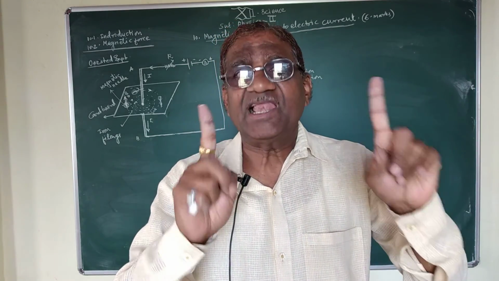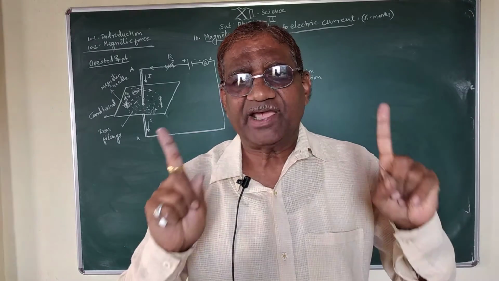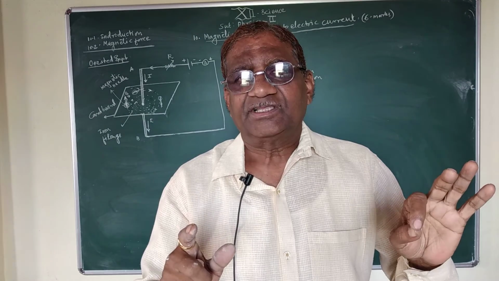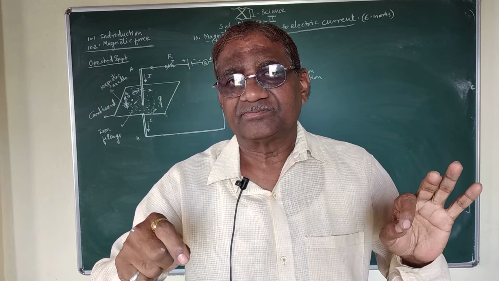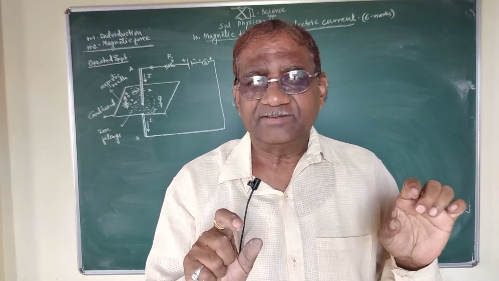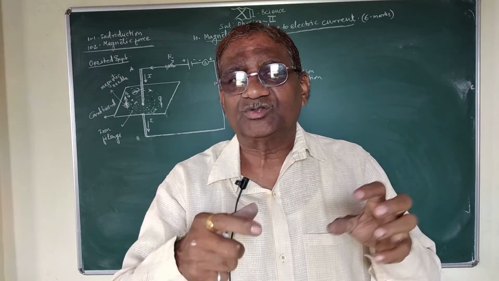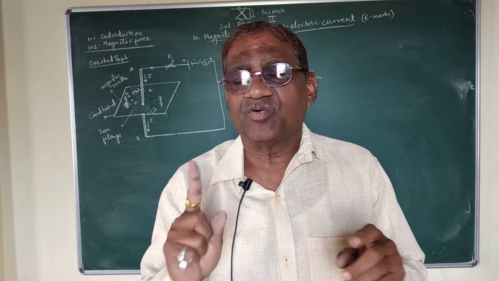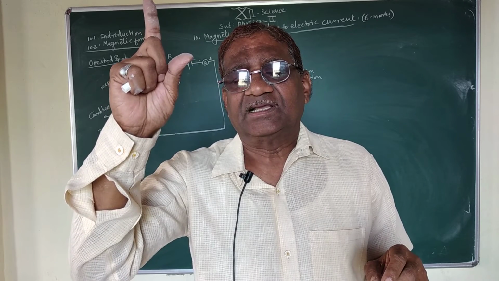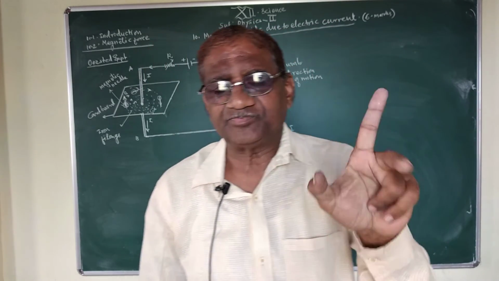In case of the Fleming left hand rule, due to the interaction of electric current with magnetic induction or magnetic field, a force is acting. The interaction of electric current and magnetic field produces a force. This direction of force we can find by using the Fleming left hand rule.